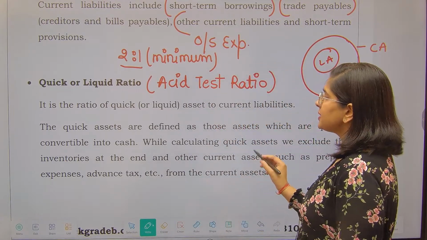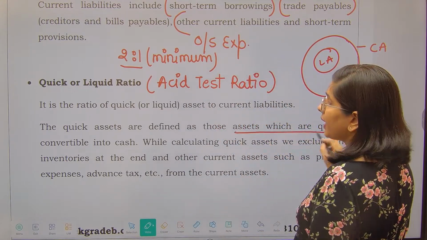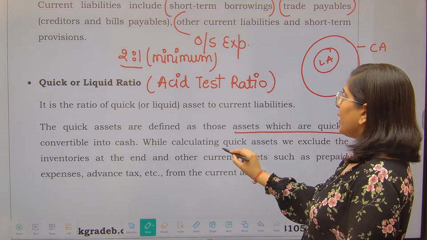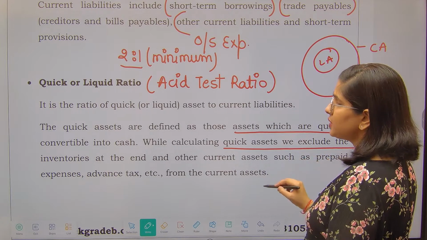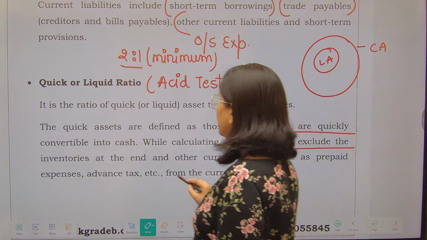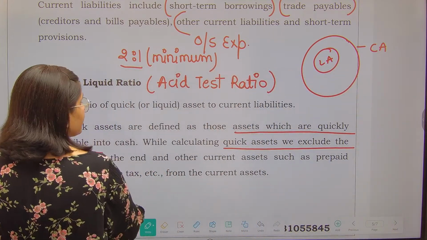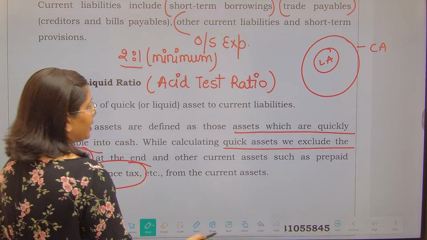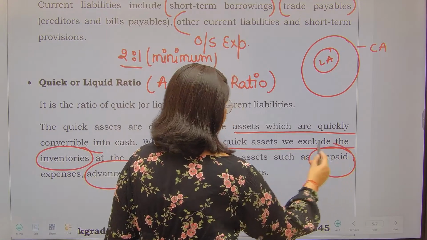See, quick assets are defined as those assets which are quickly convertible into cash. I told you the period is 90 days. While calculating quick assets, we have to exclude the inventories as well as other current assets like advance taxes and prepaid expenses.